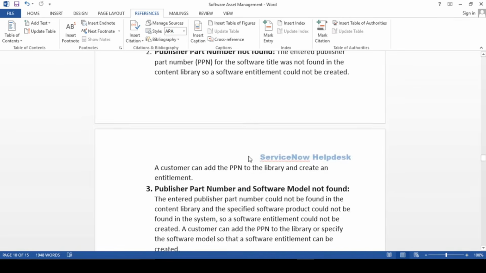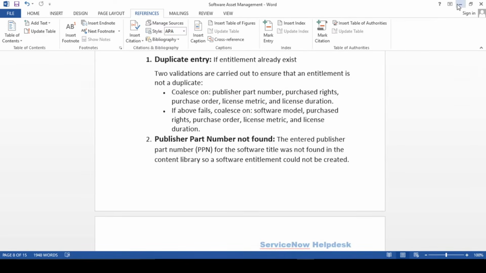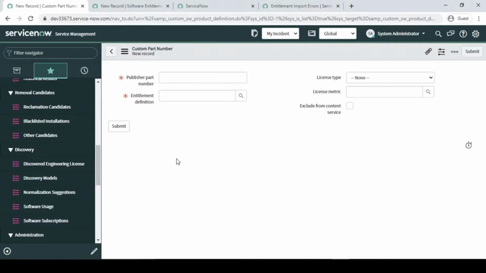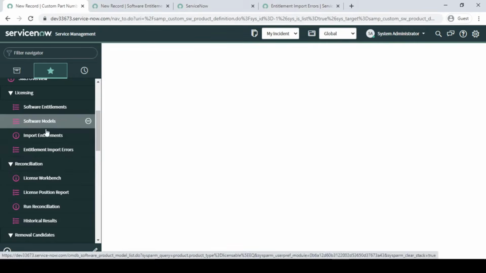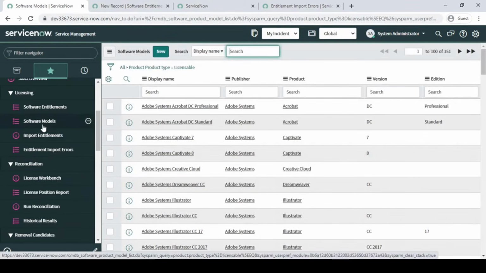Fine, guys. So software entitlement is one module I can say over here. In software entitlement, we will basically be talking about licenses. This is a very important one: which software licensing you are going to purchase. First of all you have to define it over here. We'll see it with a live example. Fine.